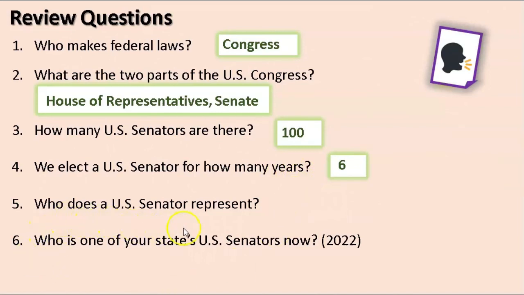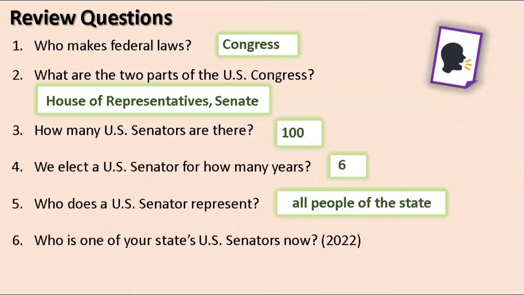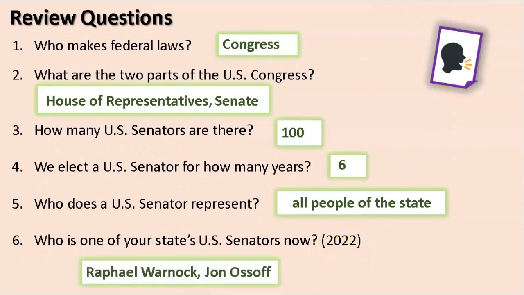Who does a U.S. senator represent? All the people of the state. Who is one of your state's U.S. senators now? In 2022, Raphael Warnock or Jon Ossoff.